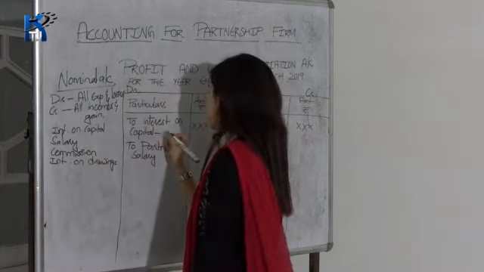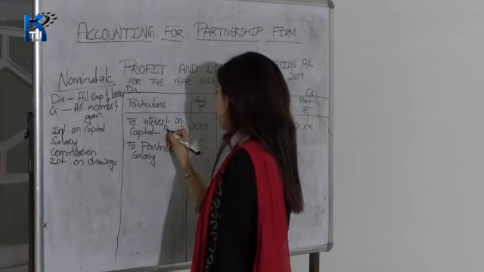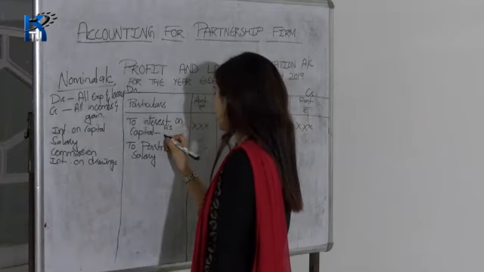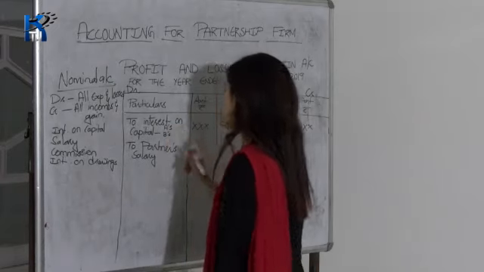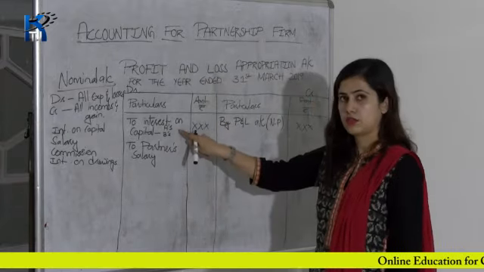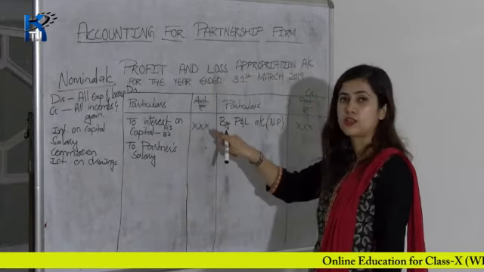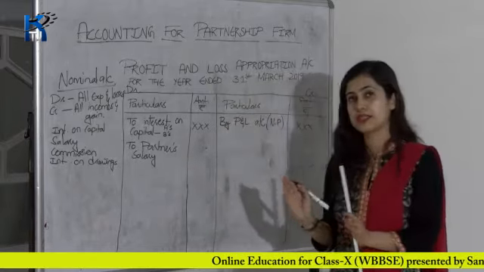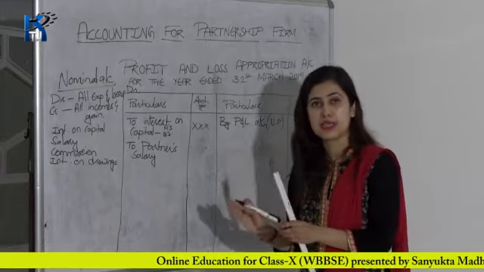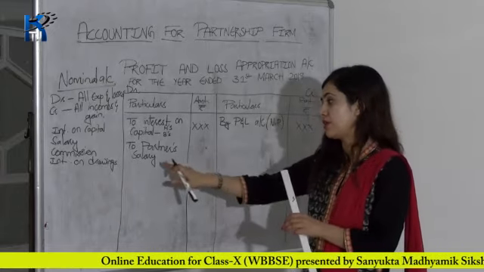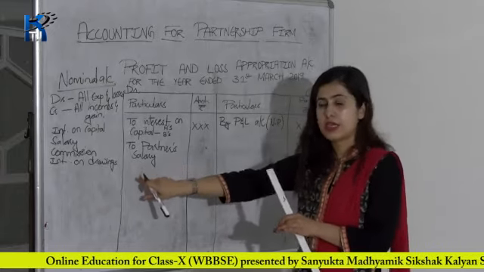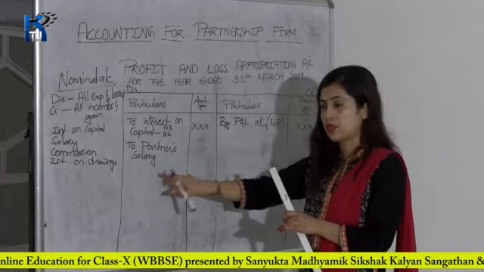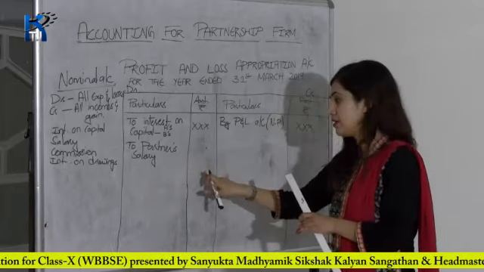In interest on capital, you have to mention the names of the partners. Suppose it is A and B, then write A's and B's account, and write the amount on this side, and then total it and write the total amount in this column. Then partners' salary. If one partner is getting a salary, then write A's salary or B's salary. If both partners are getting salary, then you can write both names here, A's salary account to B's salary account, and then write their total balance in this column.